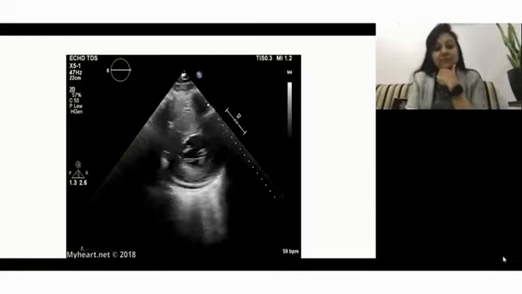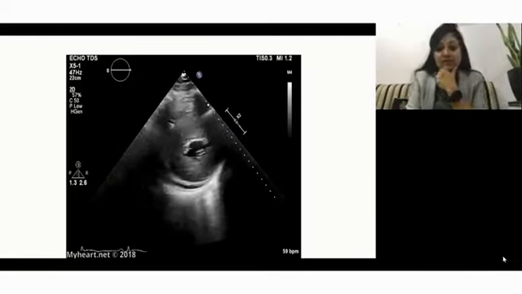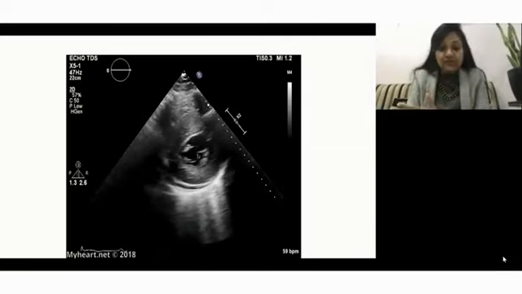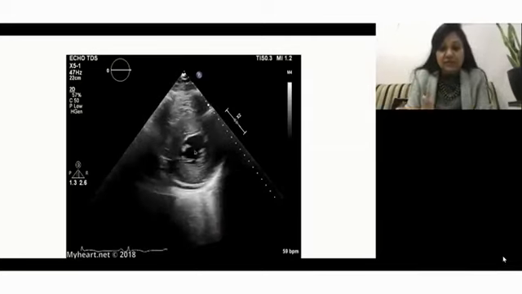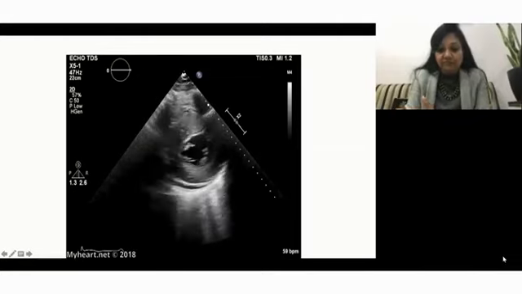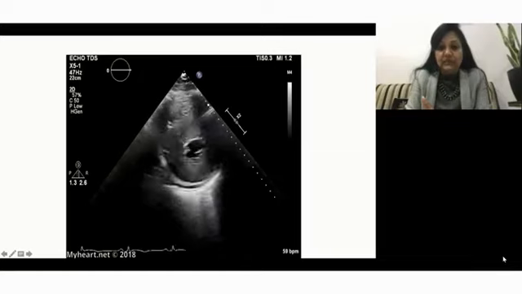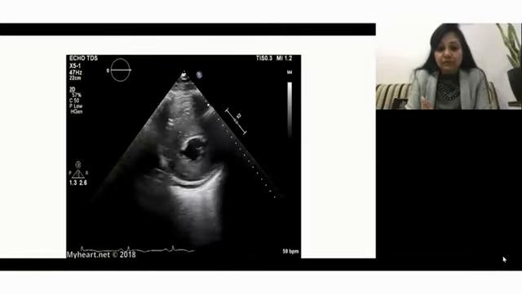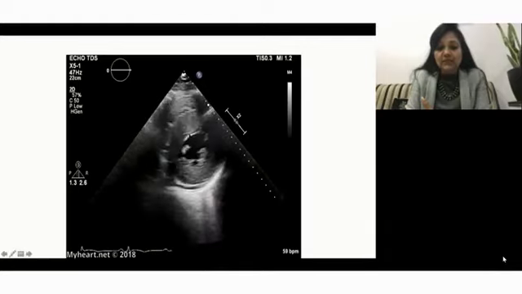That is the basal short axis view. This is called basal because it is taken at the base of the LV, and at the base is situated the mitral valve. So this is the mitral valve. Okay, so if this is the center, it is moving uniformly inside, but then is there any problem over here?